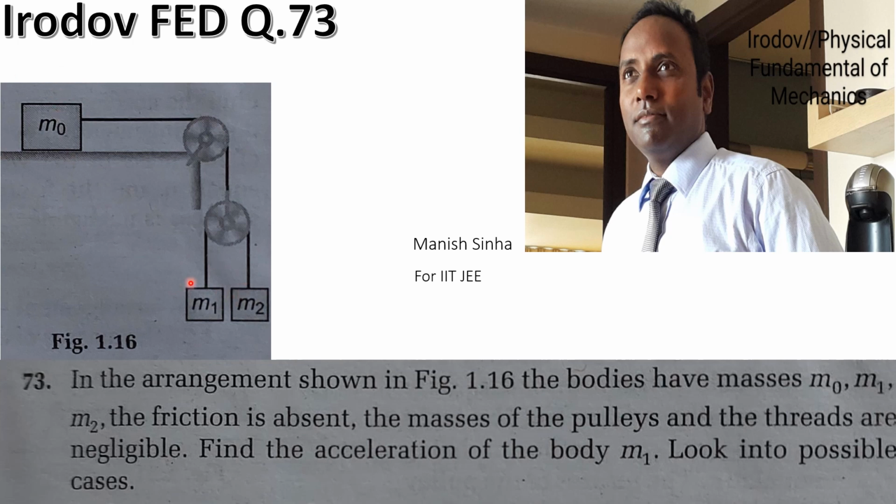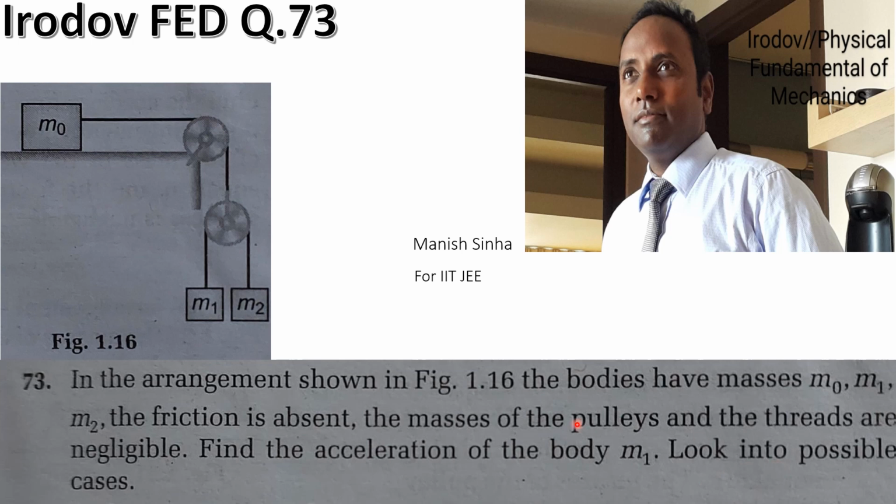The friction is absent; there is no friction on the surface or in the pulley. The masses of the pulleys and the threads are negligible, which means they can be considered as 0. Find the acceleration of the body m1.